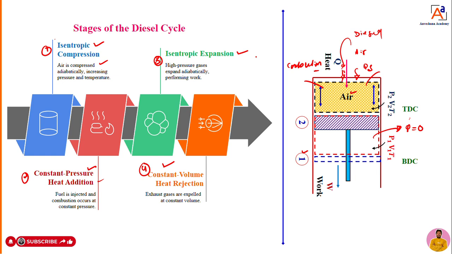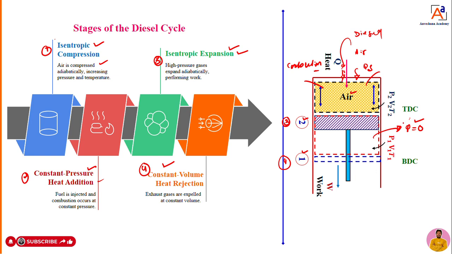Because of that combustion, an immediate explosion force is created inside the cylinder. Then the piston starts to move from TDC to BDC. You can call point 1 to 2 process 1, and the other process I will mark here as 3 to 4. The piston moves from 3 to 4, which is isentropic expansion. During expansion also, heat transfer is zero, so we can call it an adiabatic expansion process.